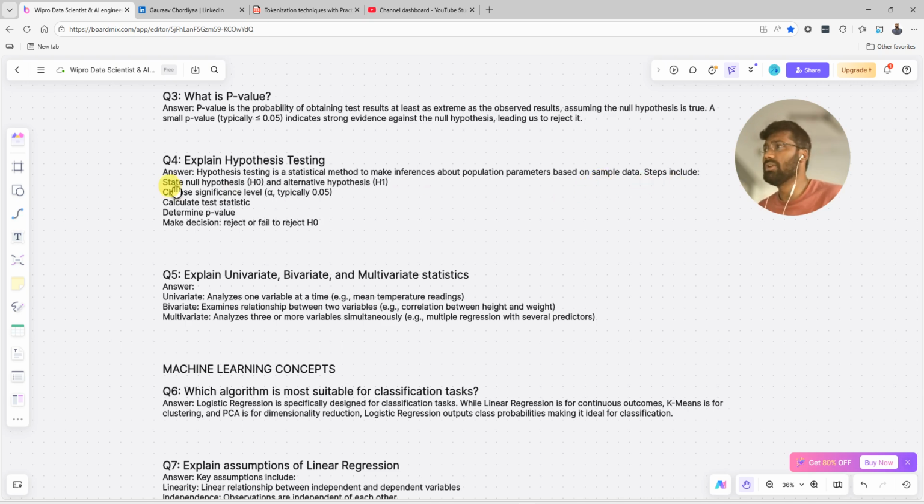Step 1 includes stating the null hypothesis H0 and the alternative hypothesis H1. Choose a significance level alpha, typically 0.05. Calculate the test statistic, determine the p-value, and make a decision: reject or fail to reject H0. H0 means null hypothesis, so it may be reject or fail to reject.